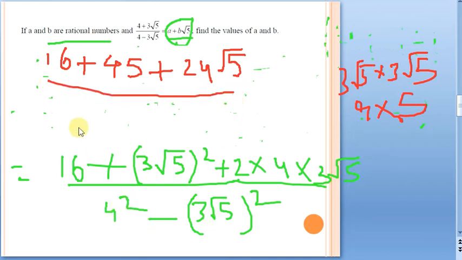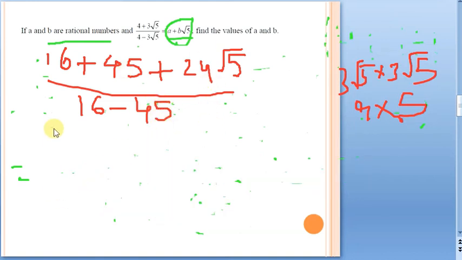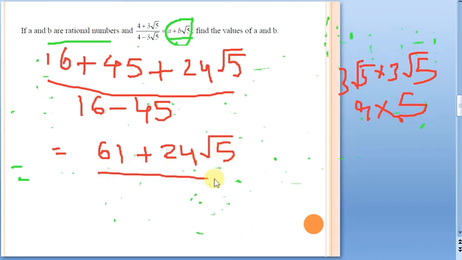What is 4 square? 16. Minus, what is 3 root 5 whole square? Just now you have seen that it is going to be 45. Now see this one, 16 plus 45 is how much? It is going to be 61. So the numerator becomes 61 plus 24 root 5, divided by what we have here, 16 minus 45.